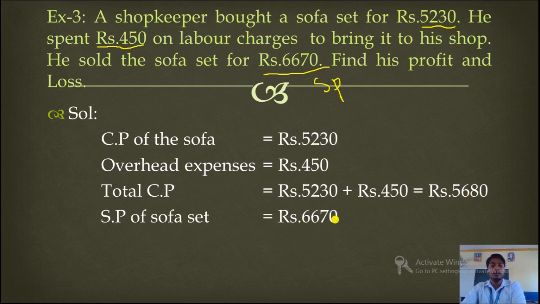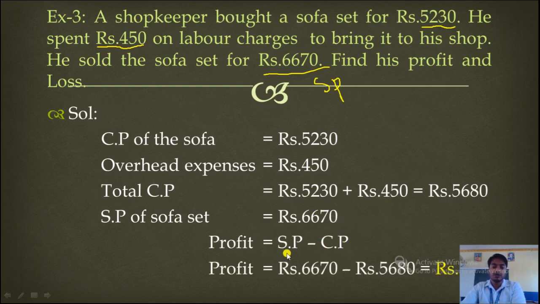Understood? So clearly you can see here 6670 is greater than 5680. So selling price is more than cost price. That means there is profit. So here you have to find out profit. So what is the formula of profit? Selling price minus cost price. So profit equal to rupees 6670 minus rupees 5680.